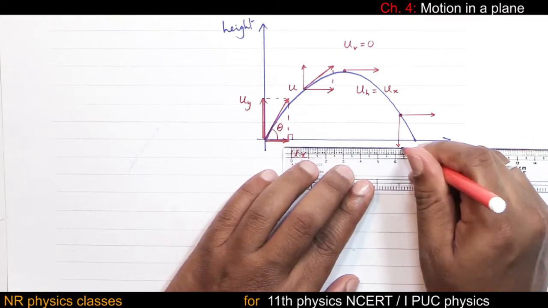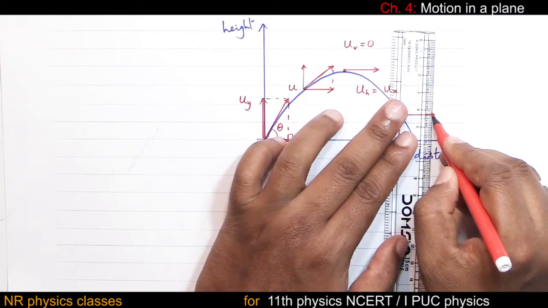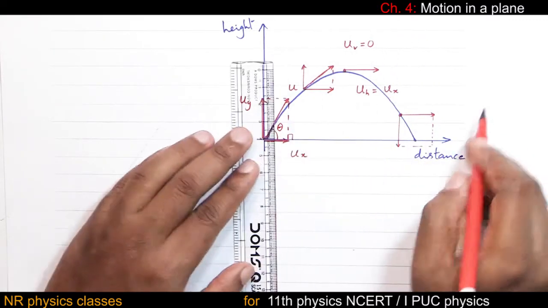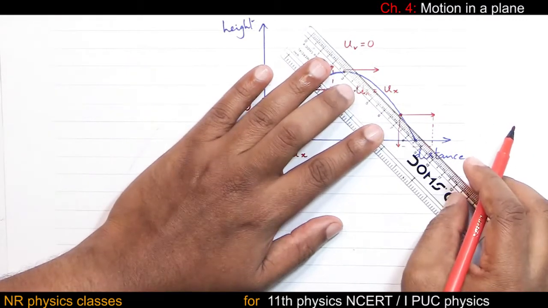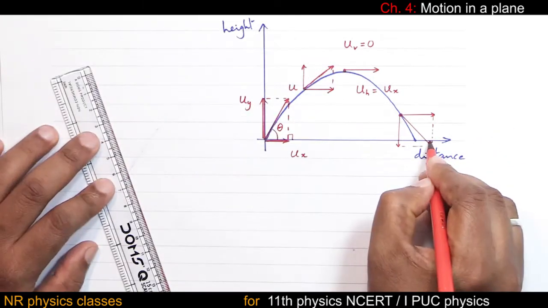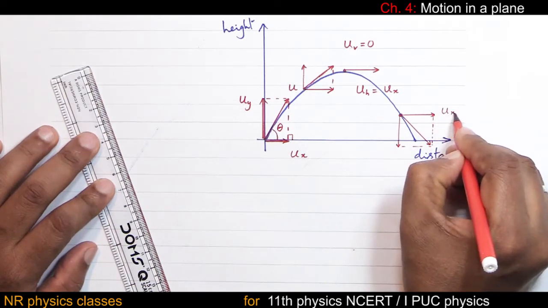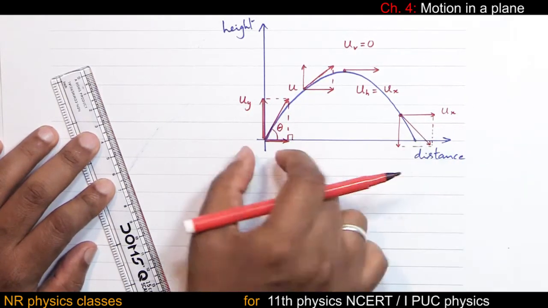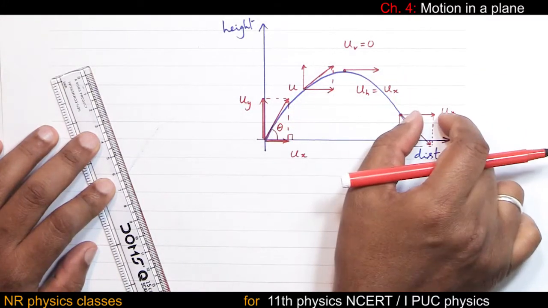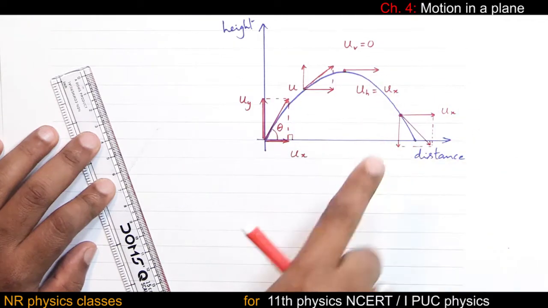Let me complete the parallelogram, which is this law. It is the parallelogram law of vector addition. This diagonal is the resultant. See, this is ux, the horizontal component. The horizontal component remains the same everywhere, whereas the vertical component is reversed.